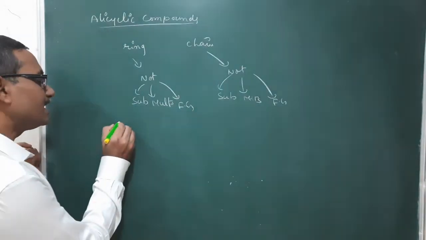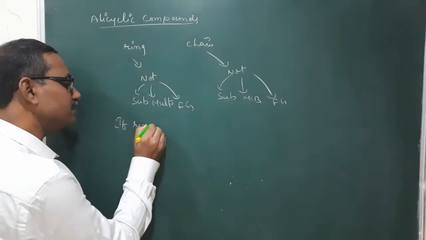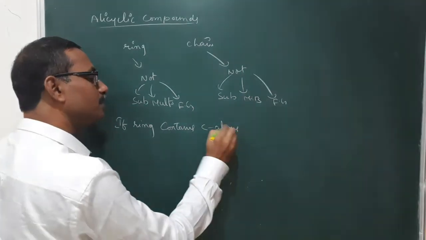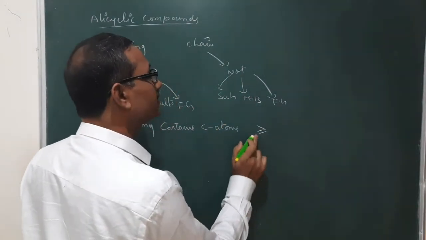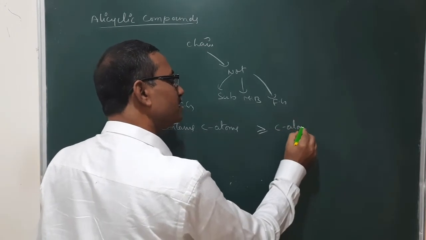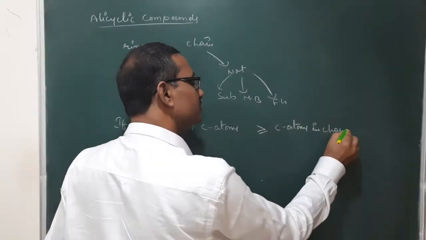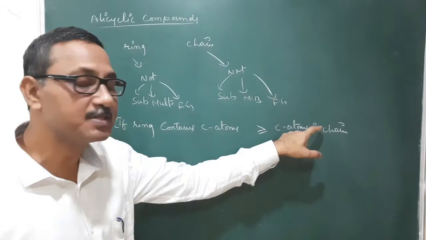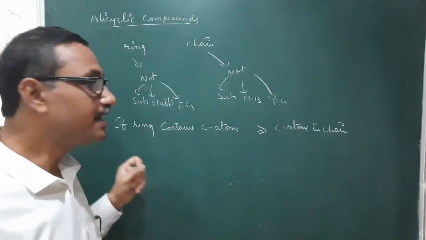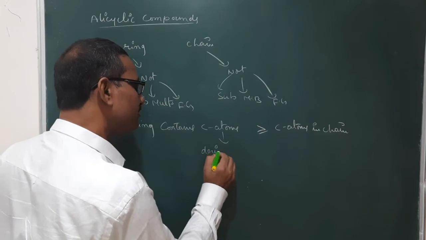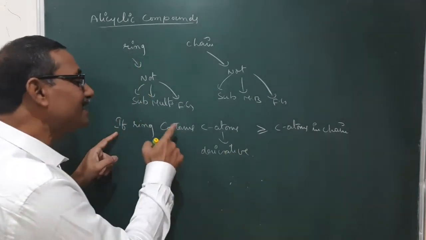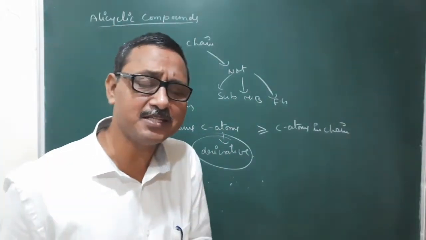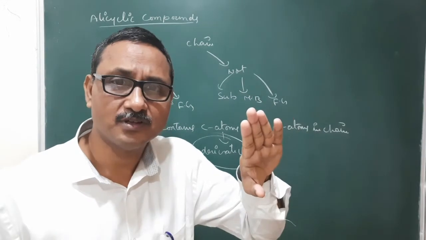If a ring contains carbon atoms greater than or equal to the number of carbon atoms in a chain, then the name is written as the derivative of this alicyclic ring. The derivative of the alicyclic ring will decide the word root.